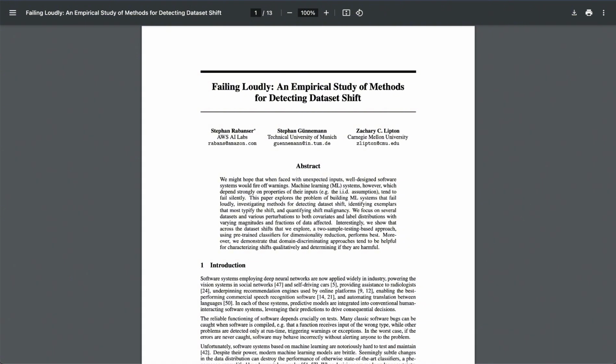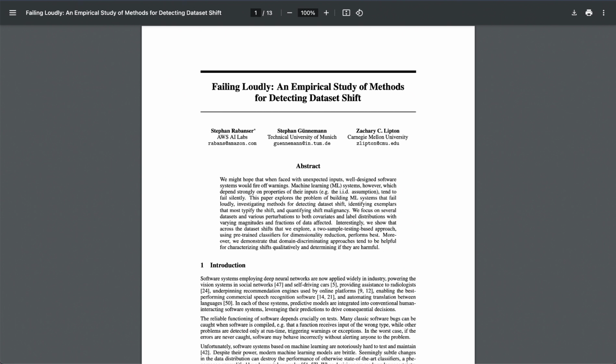But let's say we've detected a shift. What happens next? What do we do? That's a great question. The next step is to figure out what to do about it. The research looks at two key things: identifying the specific data points that are causing the trouble and figuring out how bad the shift actually is. So like a doctor figuring out not just that you're sick, but what's making you sick and how worried you should be. Exactly. They use something called a domain classifier to help with this. It's a special type of model whose job is to distinguish between the source and target data. Think of it as a data detective, highlighting the most suspicious examples.